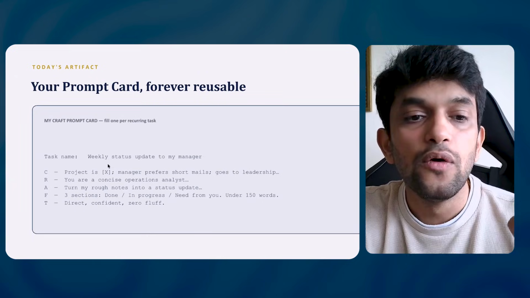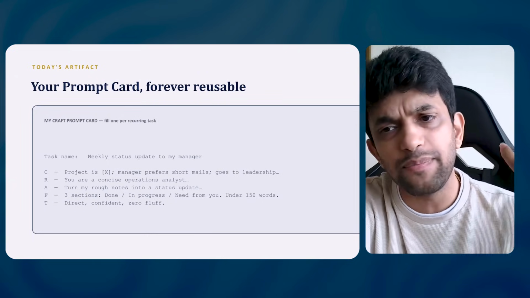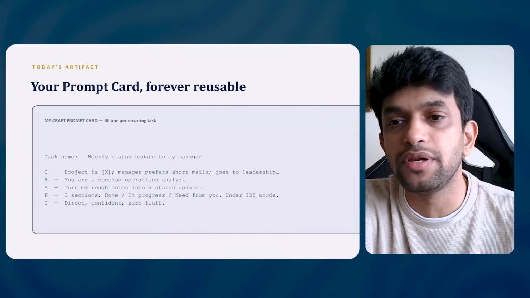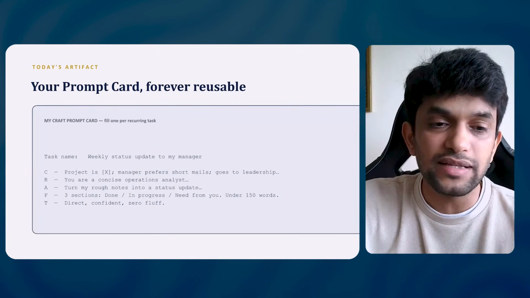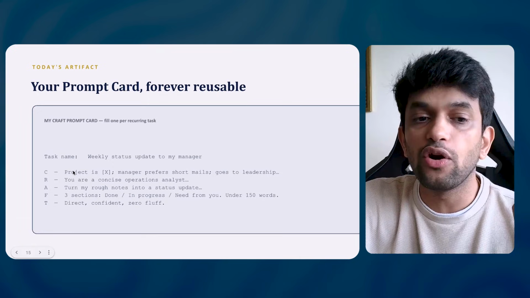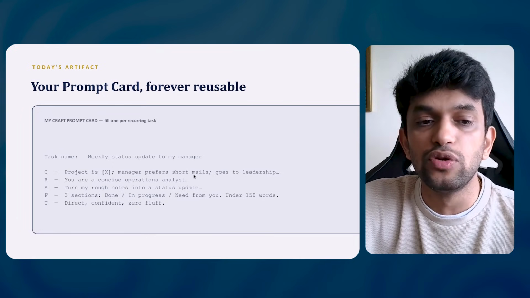Let us say you have to send a weekly status update to your manager, right? Many people do this. Every day you have a 9:30 a.m. or 10 a.m. meeting, right? So here you can say C for context: I'm working on a project that is X. Manager prefers short email and it goes to leadership.